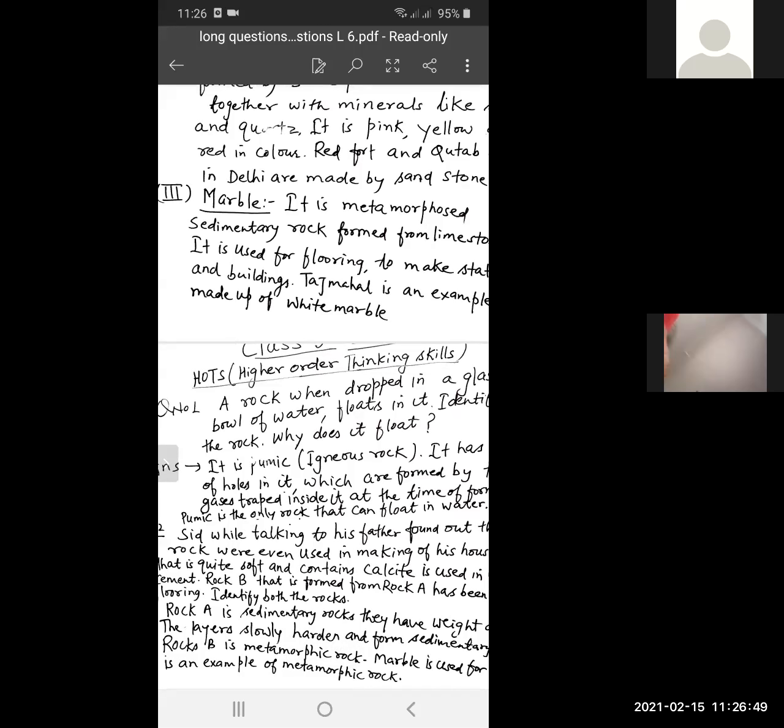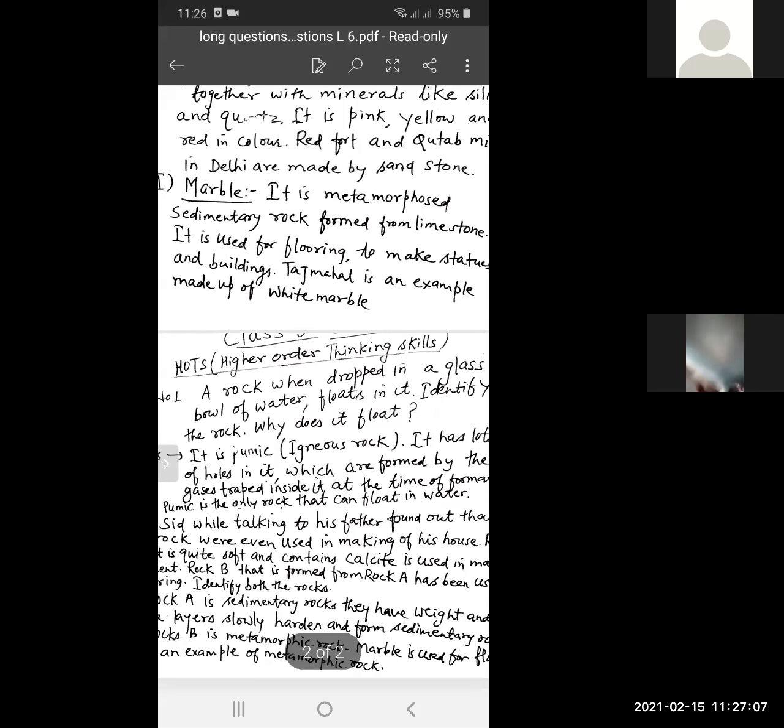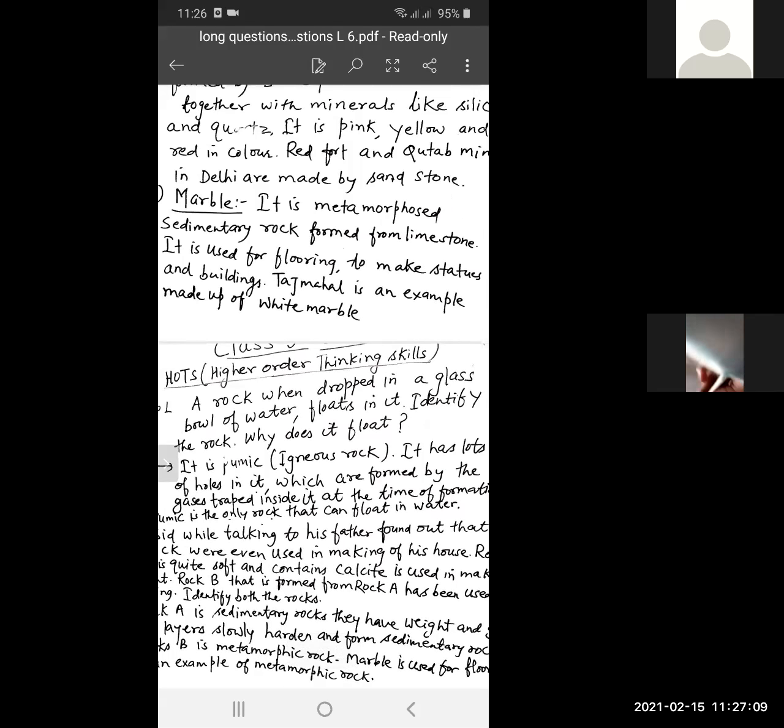A rock when dropped in a glass bowl of water floats in it. Identify the rock. Why does it float? Question is understood. Again, read out the question. Please read the statement carefully. What is being asked in this?